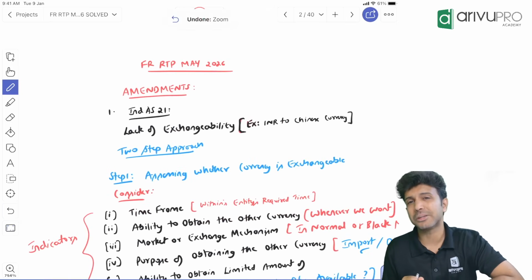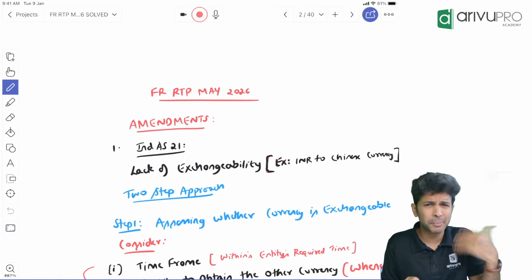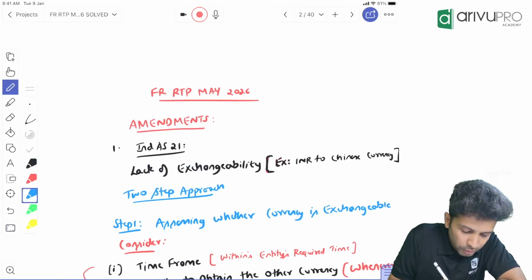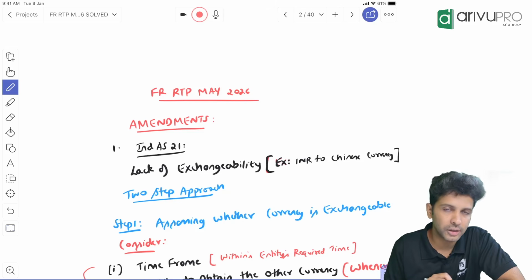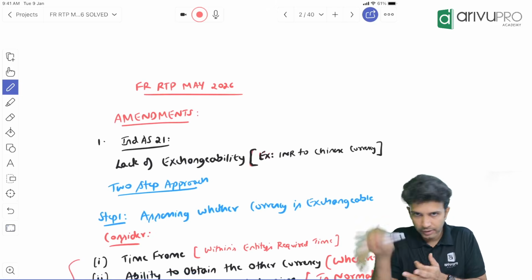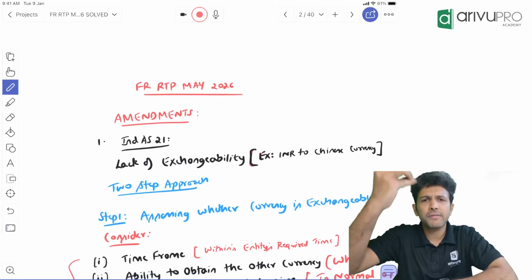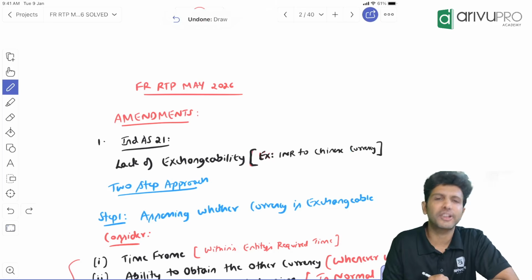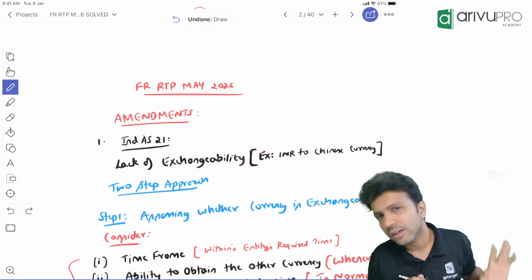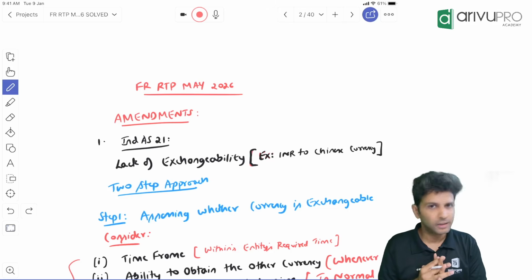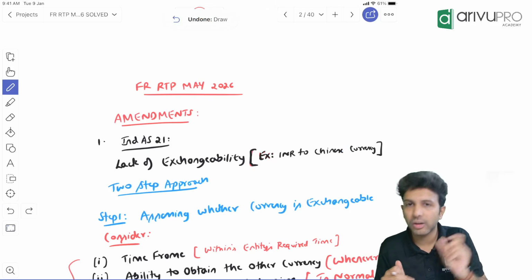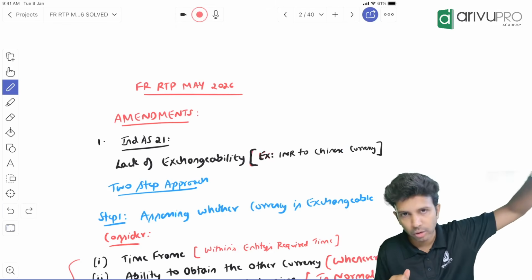Lack of exchangeability. Now, people, Ind AS 21 is applicable for foreign currency transactions, right? Let's say what is this lack of exchangeability that we are referring to here. Suppose our functional currency is INR. We are operating in an INR environment. We have done a particular transaction, let's say in Chinese currency, CNY or yuan or whatever you want to call it. Now, from Chinese currency, you need to convert it into Indian currency or vice versa, depending on whether you need to receive or pay or whatever. Correct or no? All right.